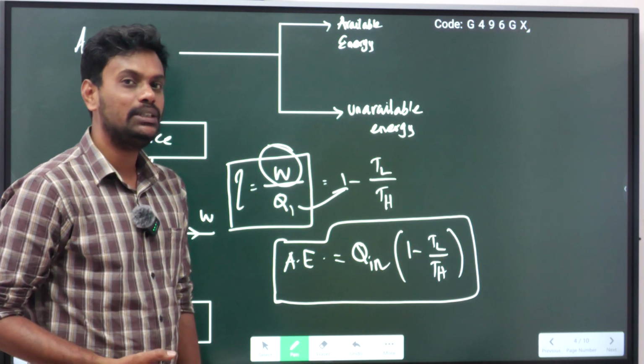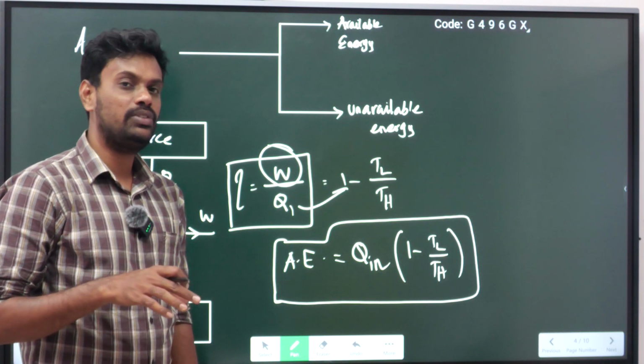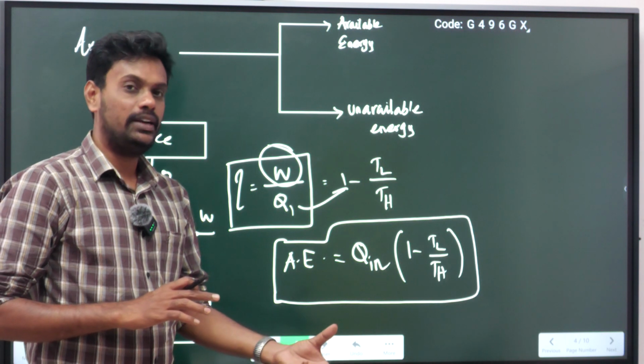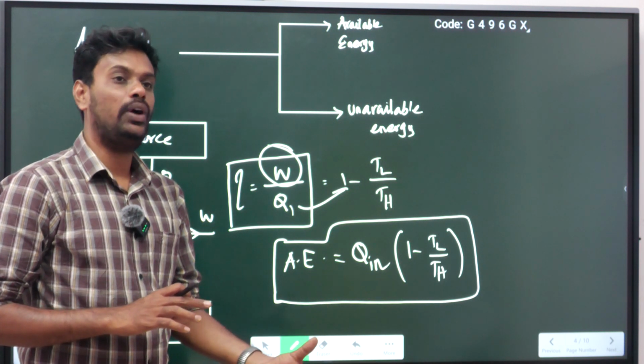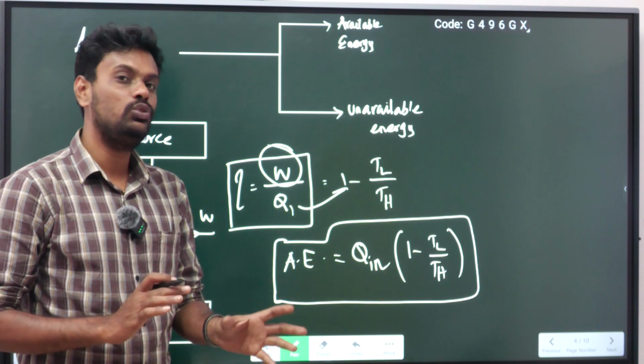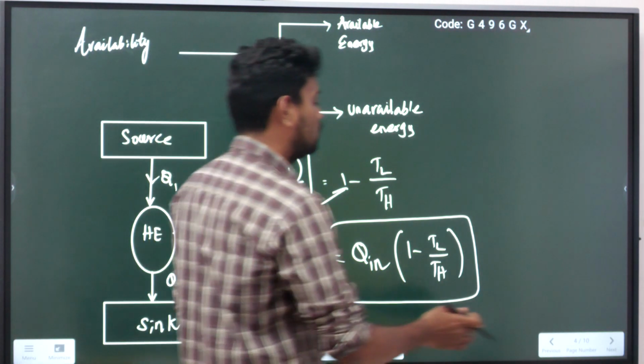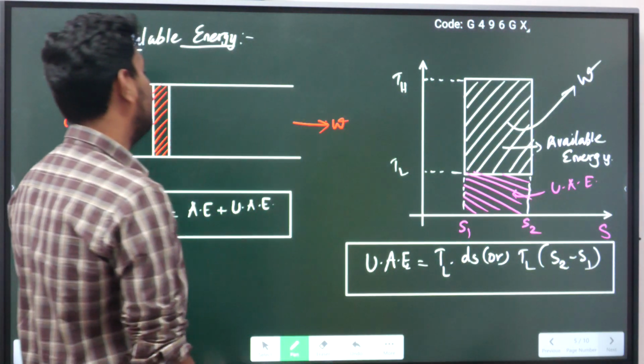So what does available energy mean? I have sent some amount of heat energy. How much of that energy is converted into useful work? The amount of energy converted into useful work is called available energy, right? Now next, unavailable energy. What does unavailable energy mean?